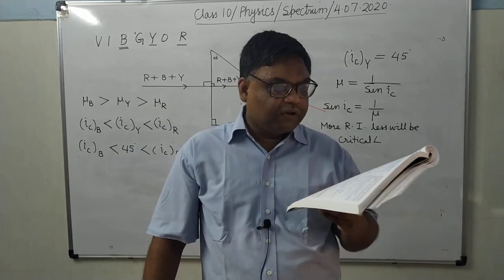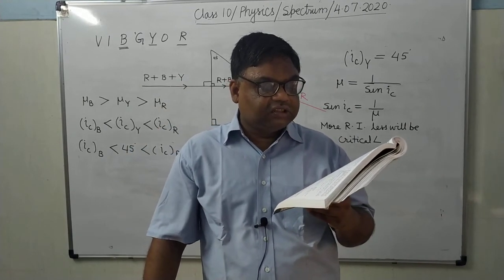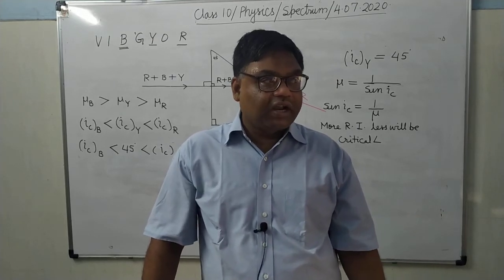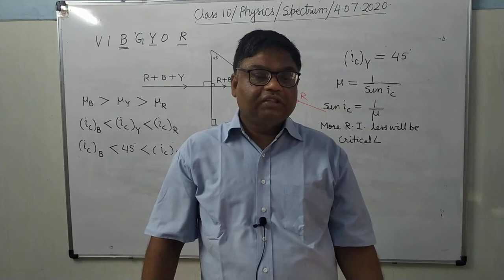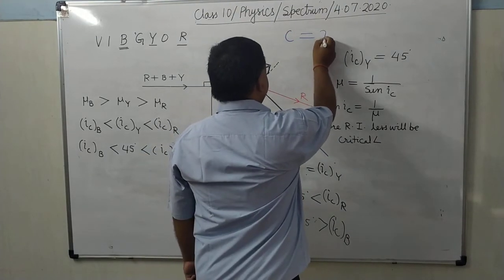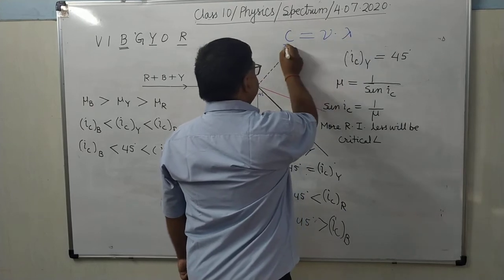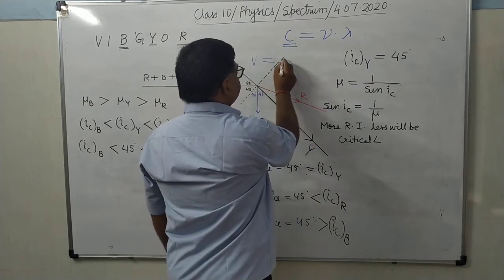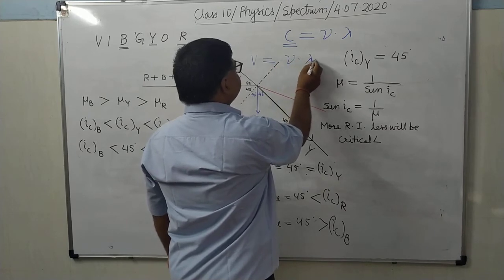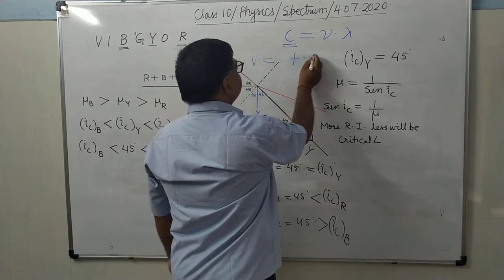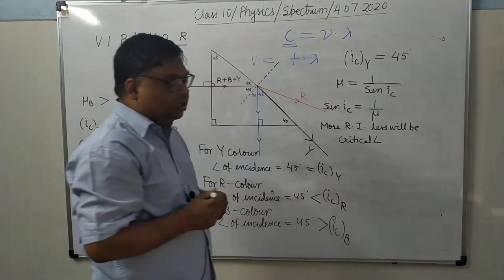How does the speed of light in glass change on increasing the wavelength of light? If you increase the wavelength of light, then what will happen? As you know that c equals nu into lambda. This thing is constant. V equals nu into f into lambda. It's clear.